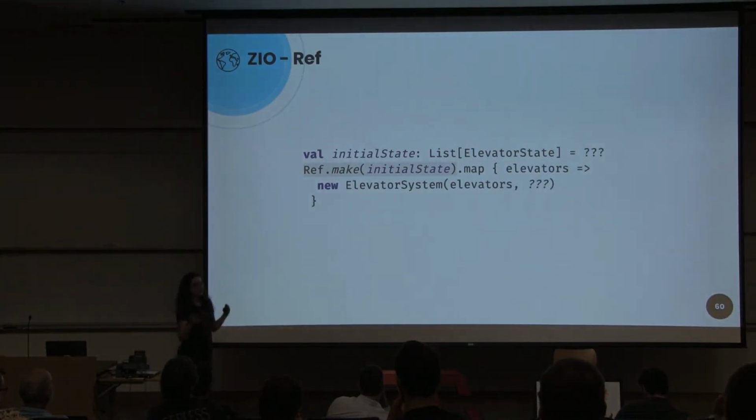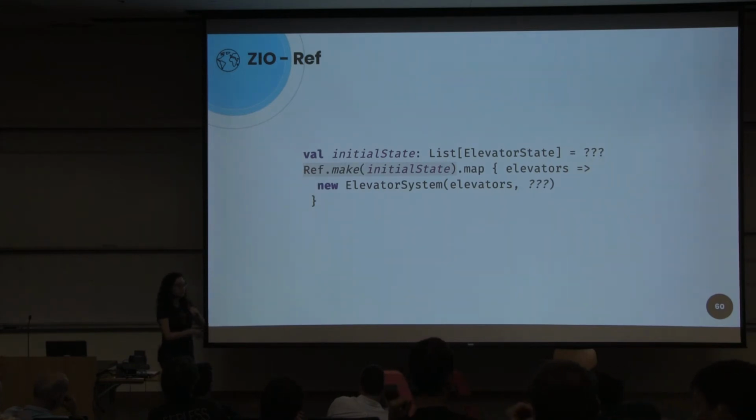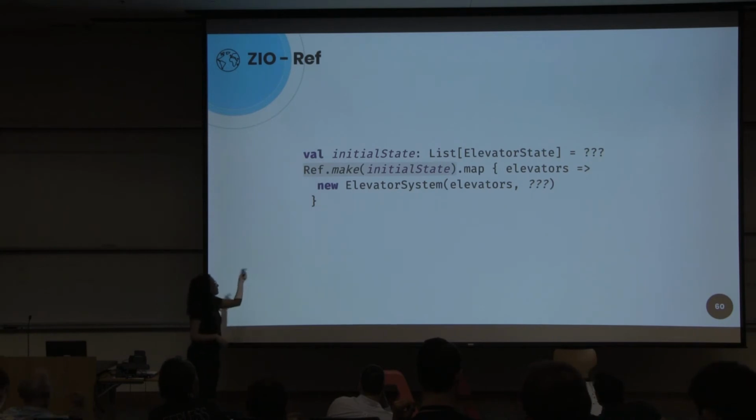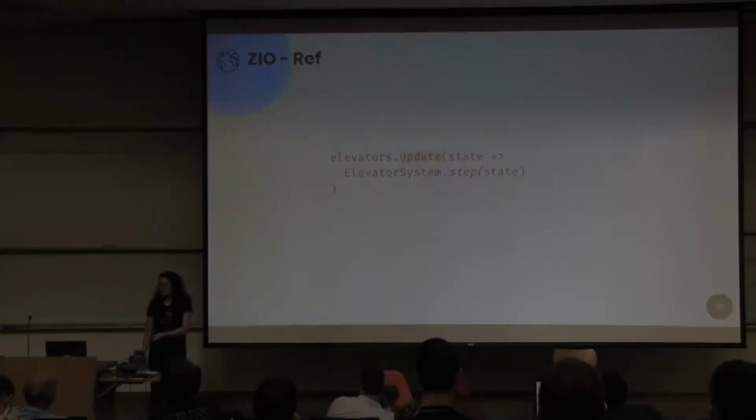So when we create our elevator system, we want to make a reference to create our state with the initial state. For example, we want our elevator to start at the first floor with empty stops. We put that initial state and we create our elevator system. We will finish this implementation later.